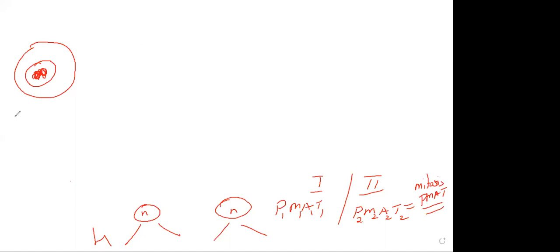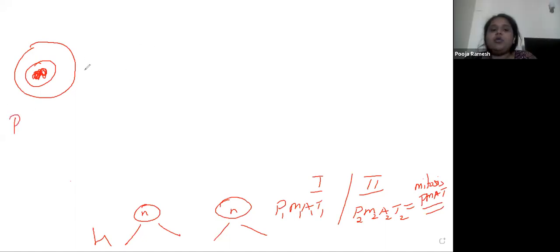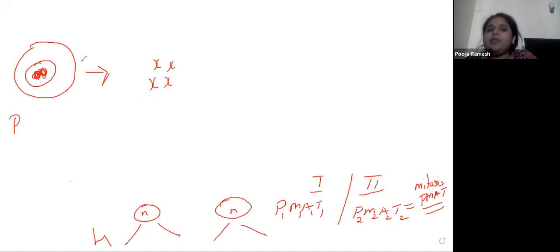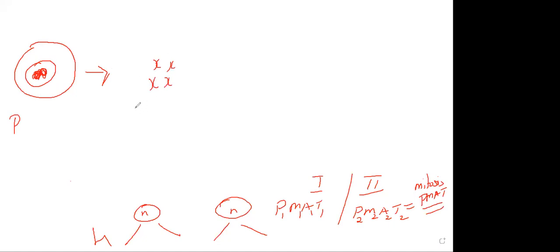In the first phase, prophase, this chromatin is going to condense and form chromosomes.